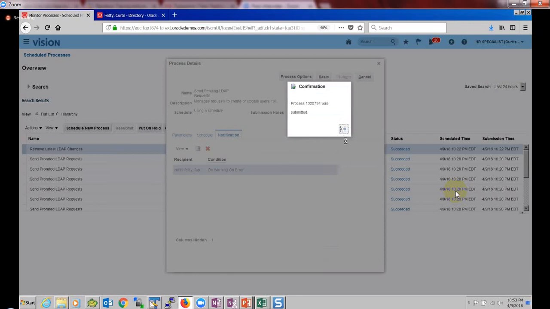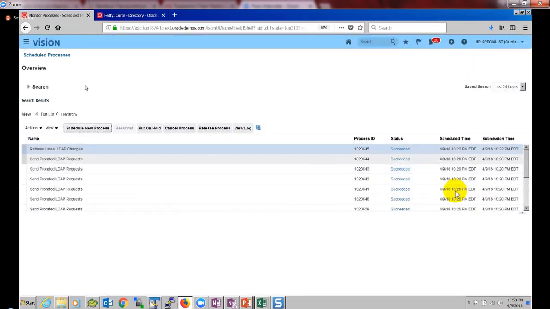Two things. Number one, I can schedule that retrieve latest LDAP job again at different timelines, but it may or may not work because if the first job is running for longer time, that might overlap with the second schedule. So in that case, we have to go with the request set where I need to create these two jobs as a set. And I should give a condition that if first job is successful, then only go for a second job, something like that.